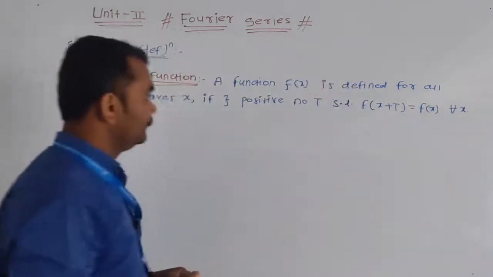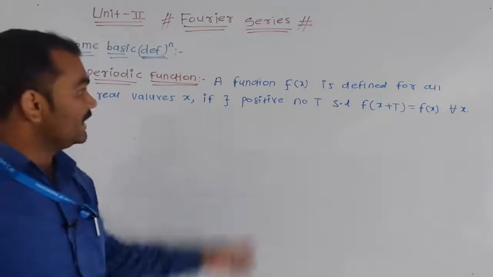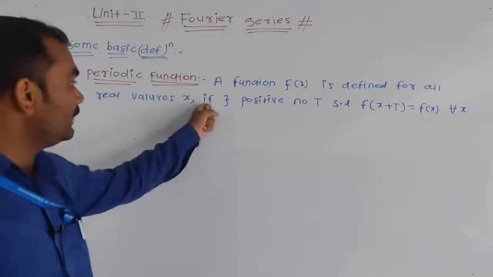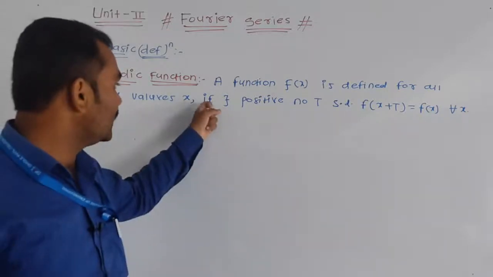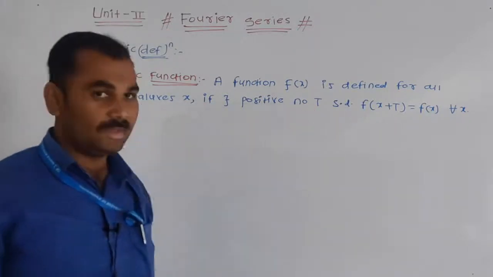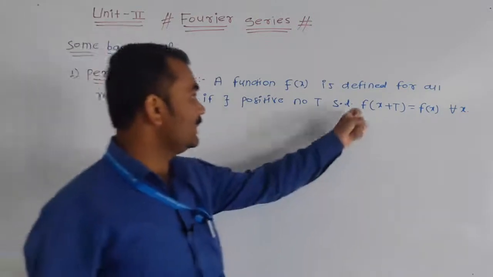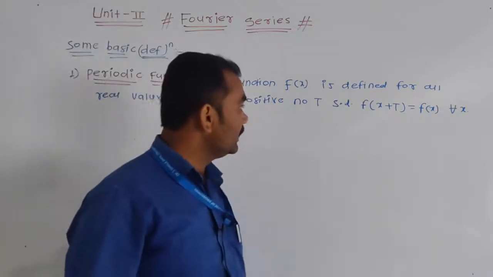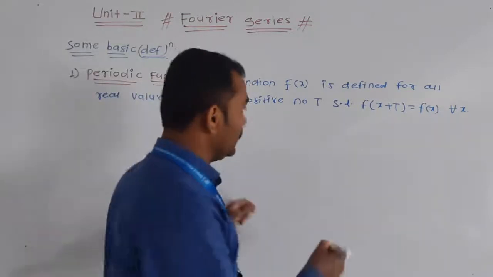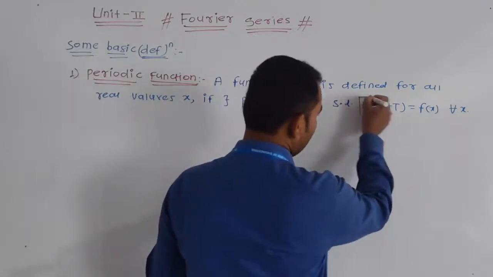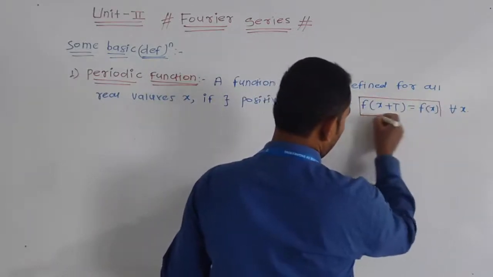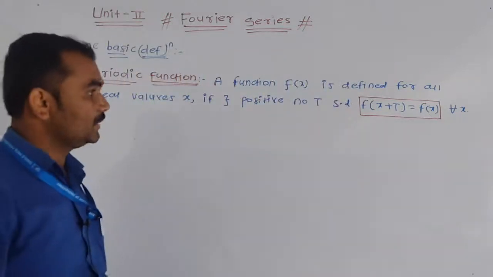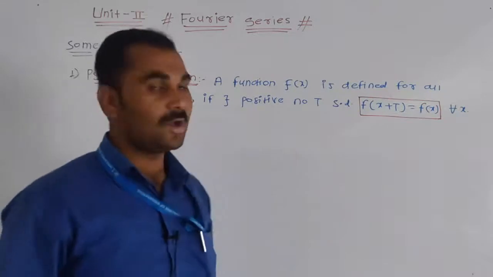Okay, look at the board. Suppose f of x is any function defined for all real values of x, and if there exists, this is very important, a positive number t such that f of x plus t is equal to f of x for all the values of x.